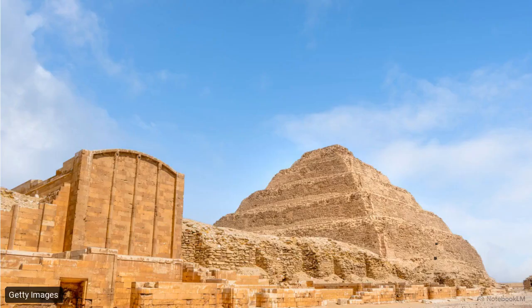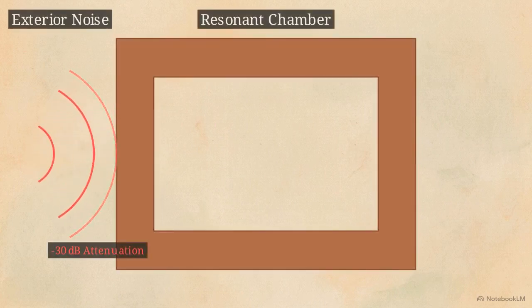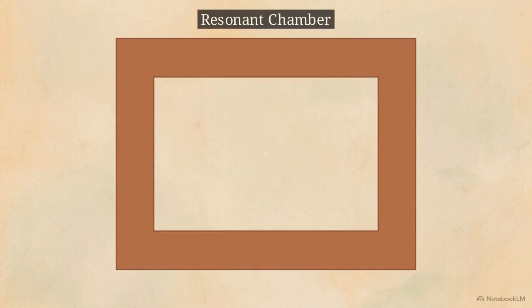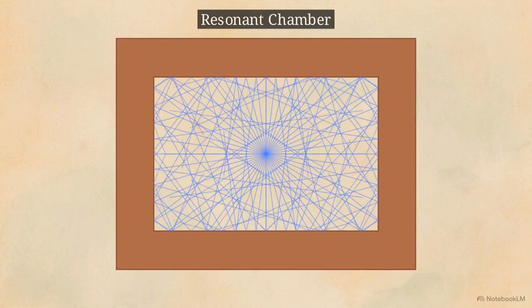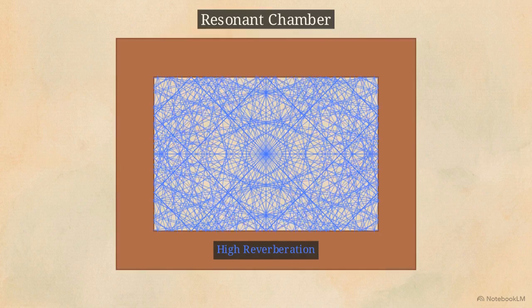We transfer this model to mortuary settings using acoustic simulations of early dynastic tombs in Saqqara. The Saqqara simulations report 25 to 35 decibels of exterior attenuation. The architecture creates an isolated, highly reverberant chamber suited perfectly for resonance.